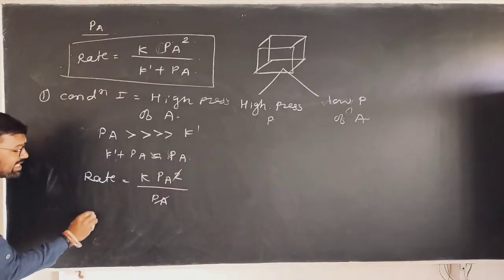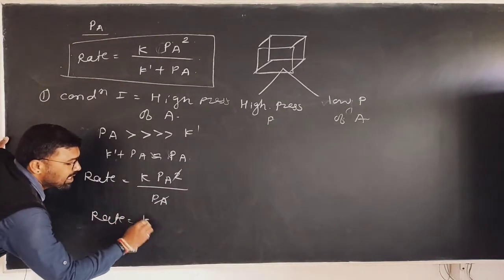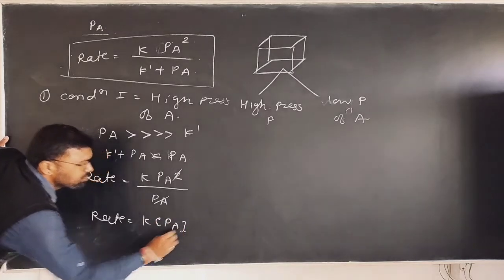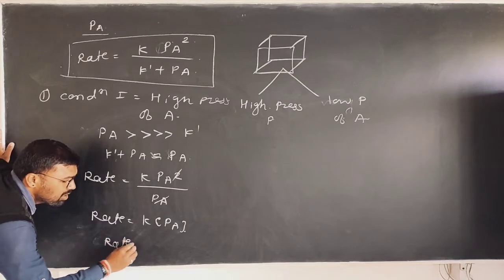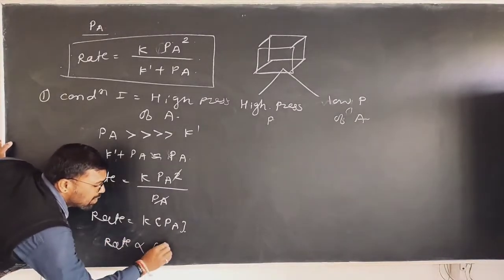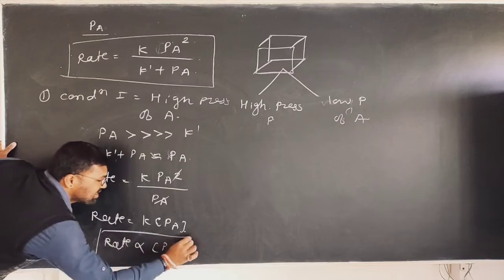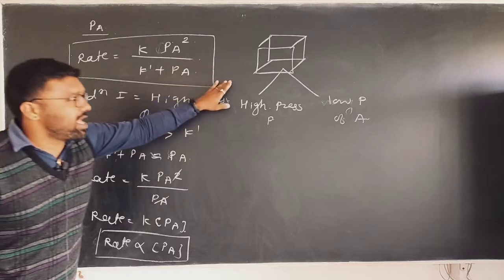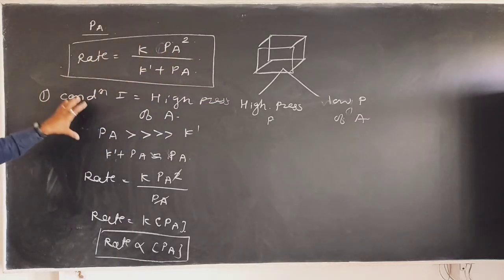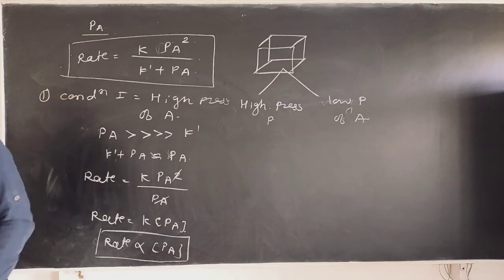Pa cancels, therefore rate is equal to K into Pa, or you can say K into A. Therefore, rate is directly proportional to the pressure of A. This is first order kinetics. That means at the first condition, very high pressure of A, the unimolecular Lindemann mechanism follows first order kinetics. This question will be asked in competitive examinations.